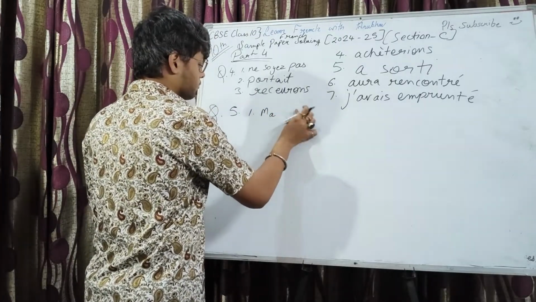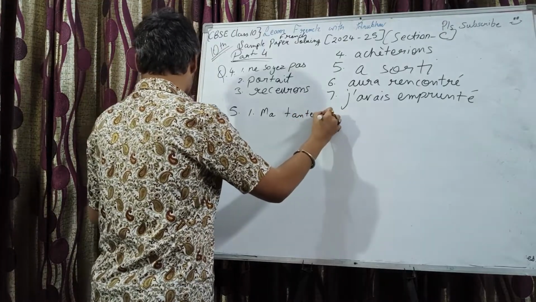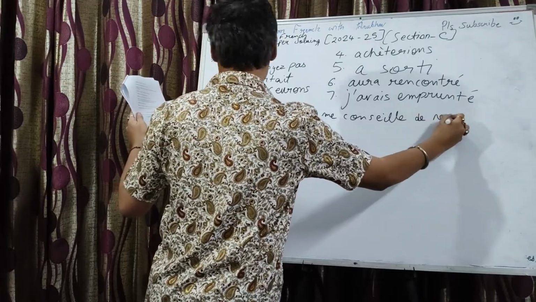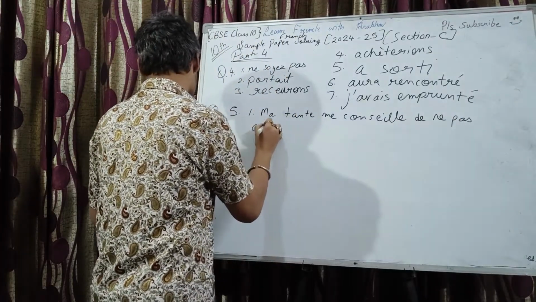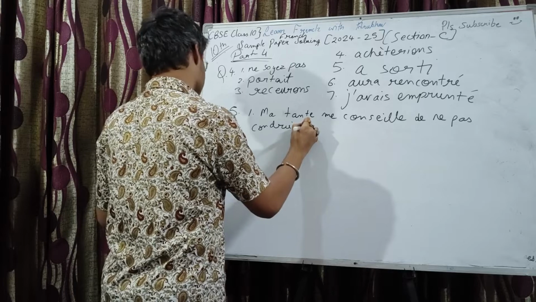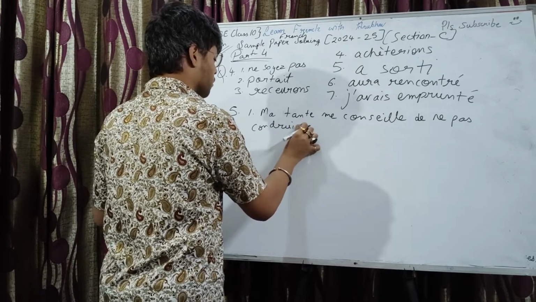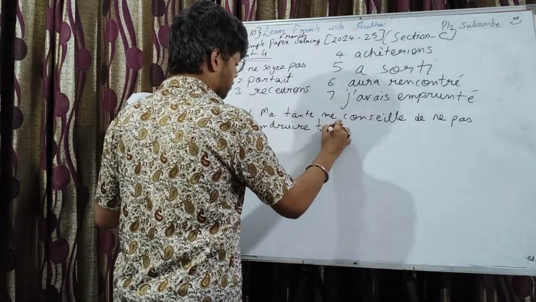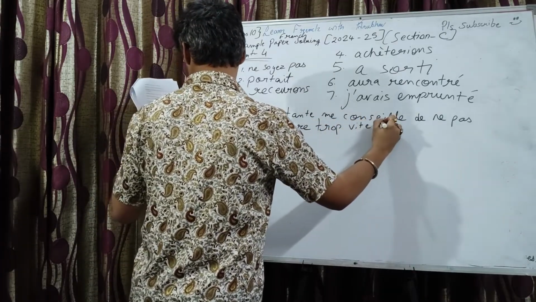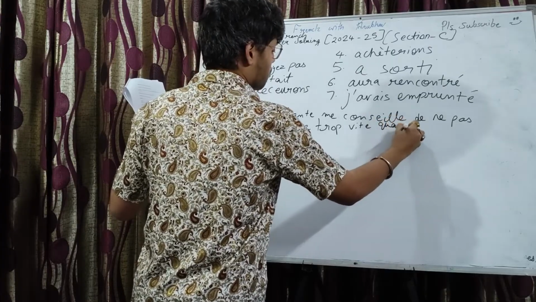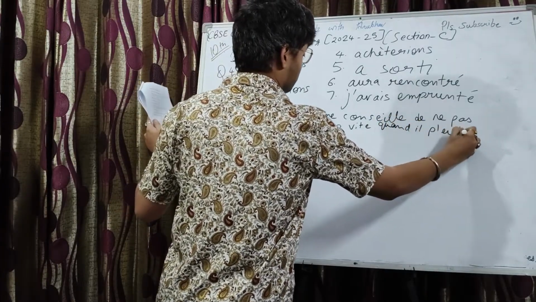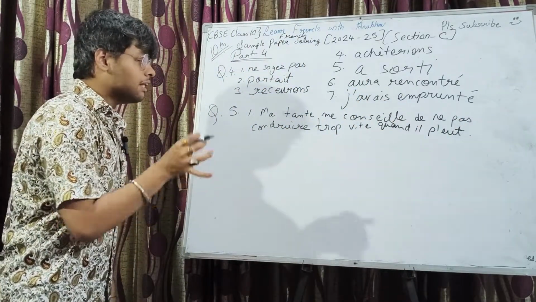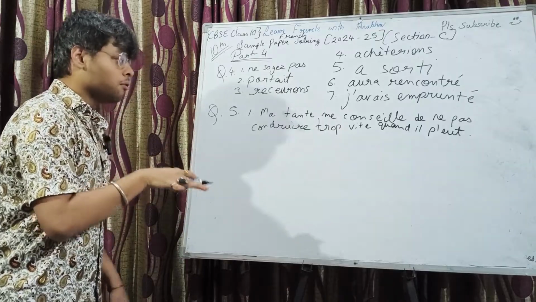Ma tante me conseille, she advised me not to drive, infinitive, conduire, okay? To not drive too fast quand il pleut. No exclamation mark now, only a full stop. Okay? Ma tante me conseille de ne pas conduire trop vite quand il pleut.